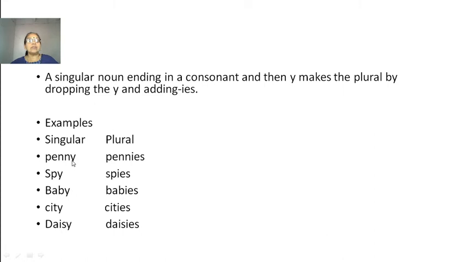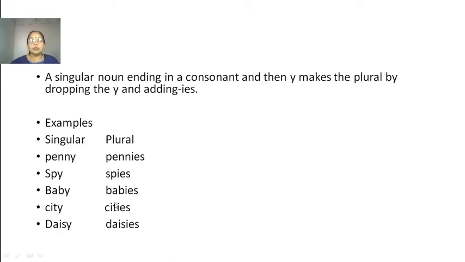These are the examples: penny, pennies; spy, spies; baby, babies; city, cities; daisy, daisies. See, all these words end with the letter y, and in plurals we added ies everywhere.